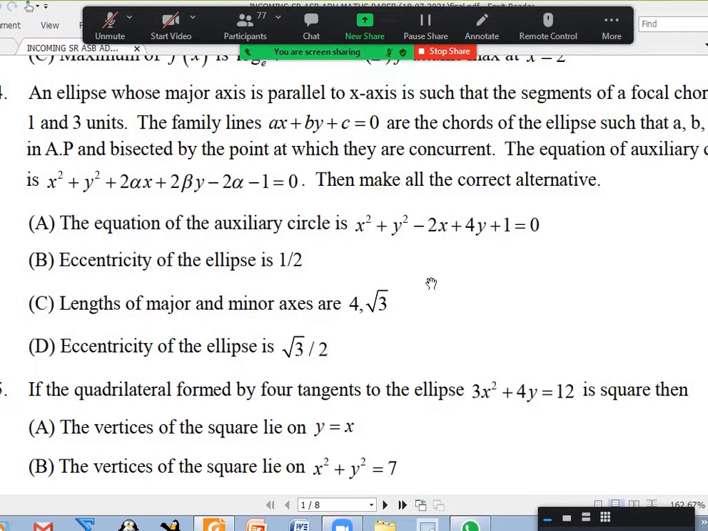Okay, anybody could get to some extent in this in the exam time? Yes, sir. Just a minute.